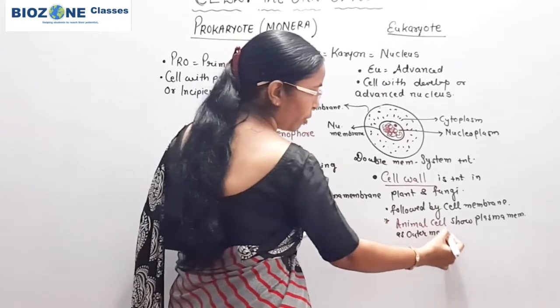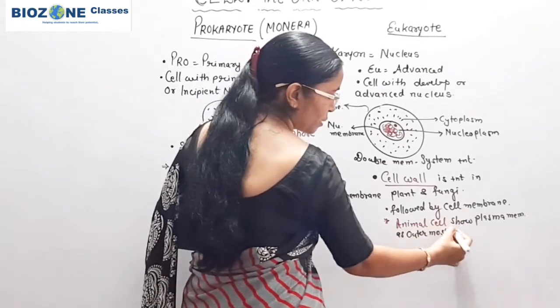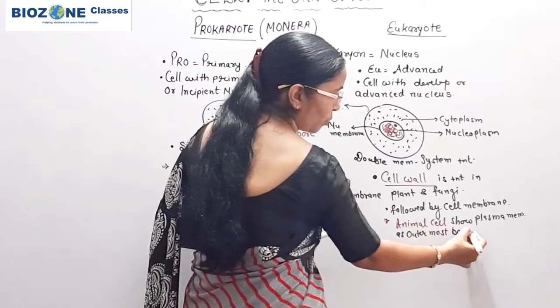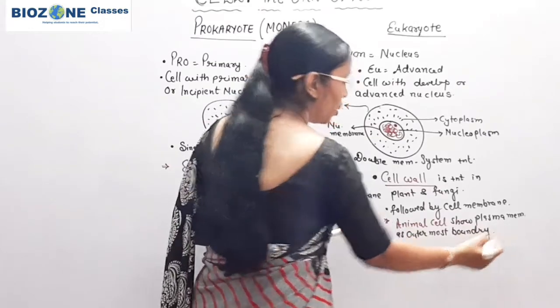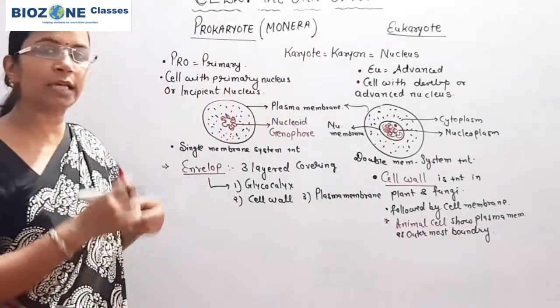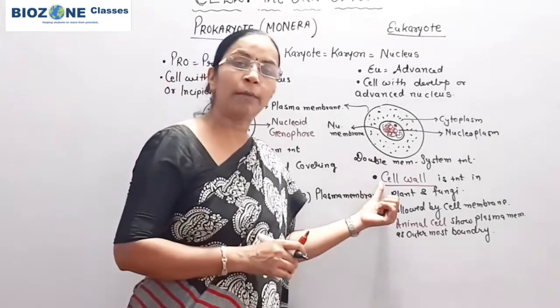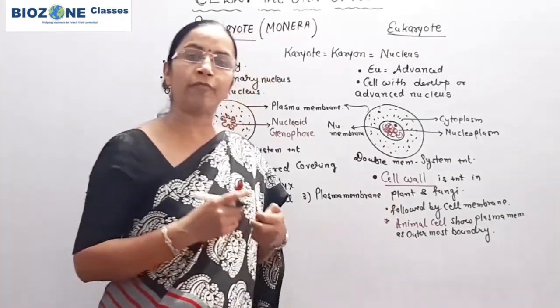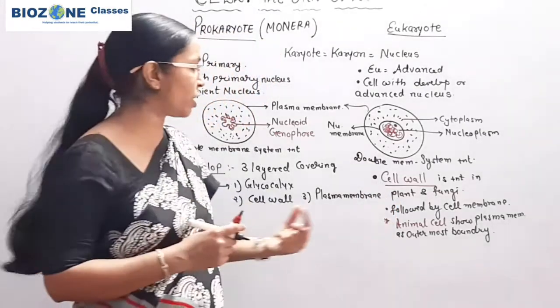So in animal cell, plasma membrane is the outermost boundary of the cell or protective layer of the cell. Cell wall is completely absent. But in eukaryotes, plant and fungi show the presence of cell wall.